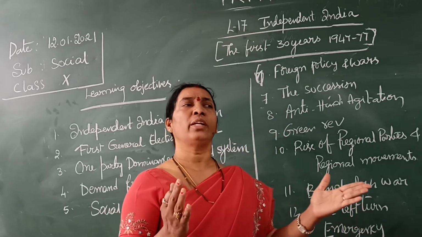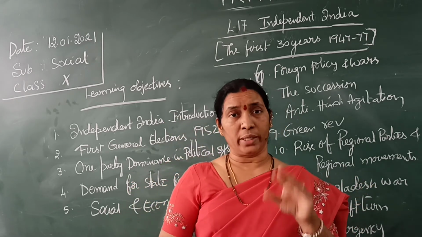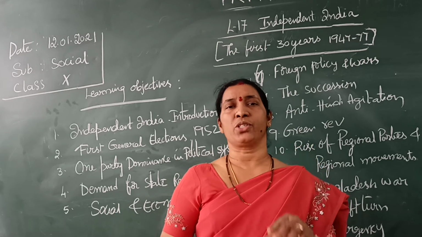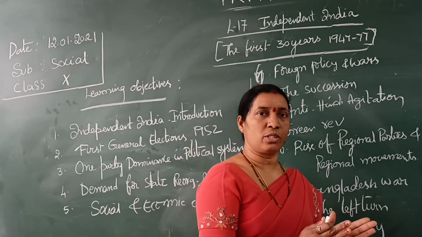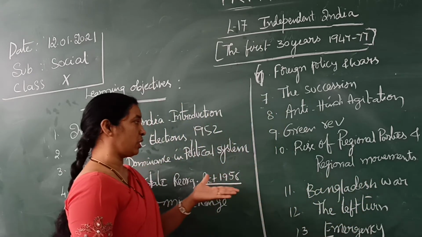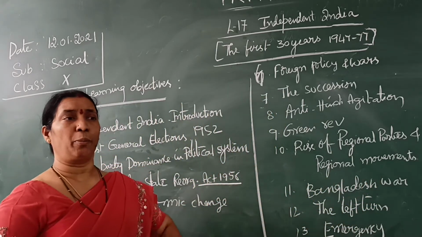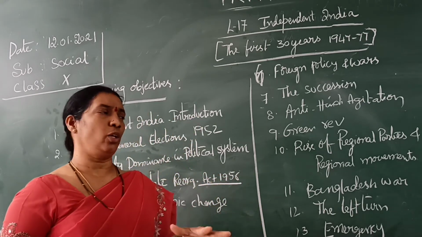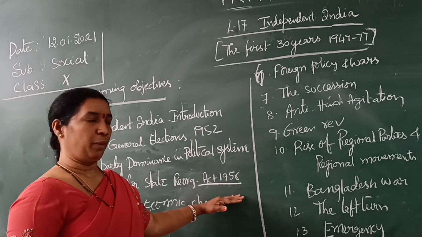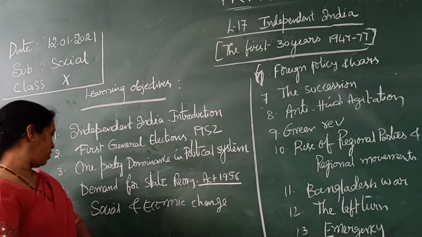It is also better for administrative convenience. At first, our Prime Minister and other people were scared that problems might arise, but it was a very good thing they did at that time. That is the State Reorganization Act.